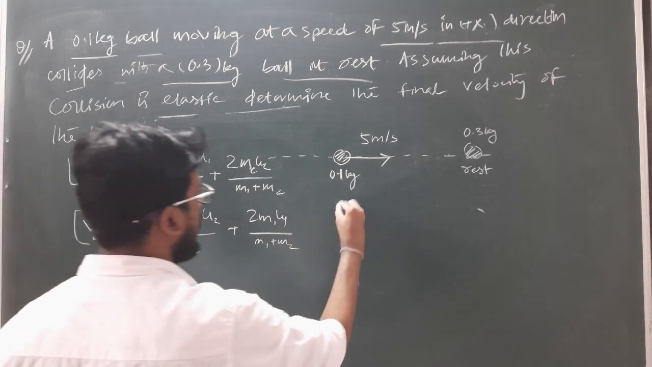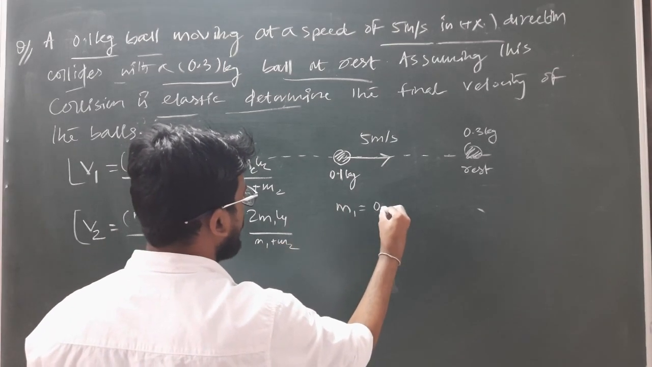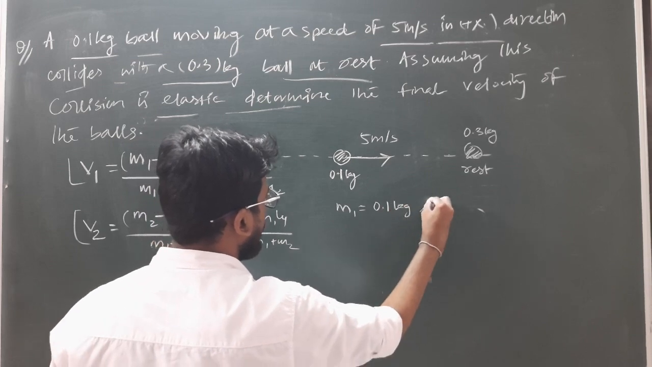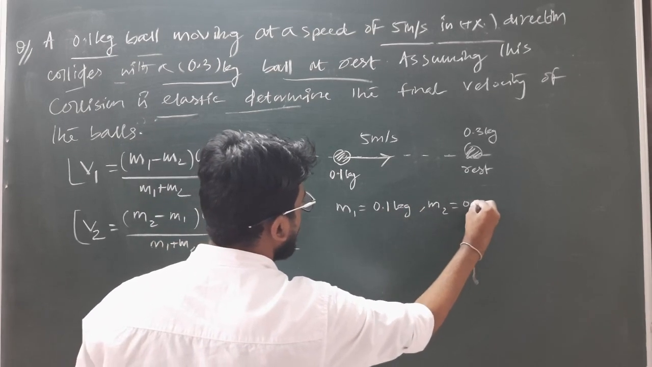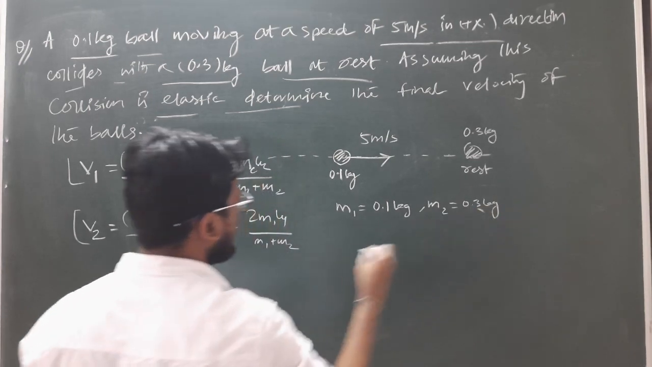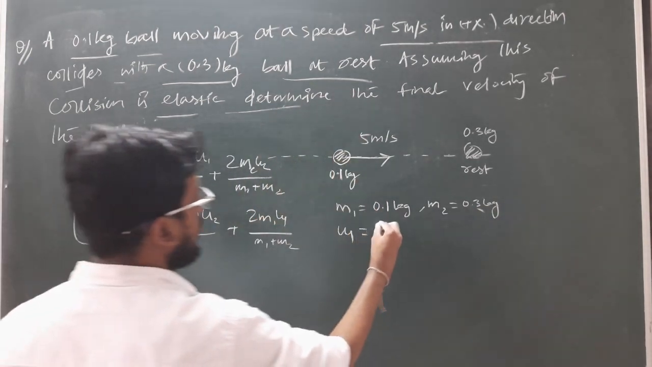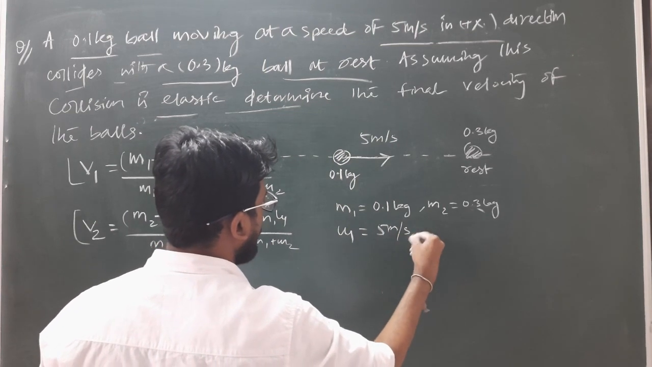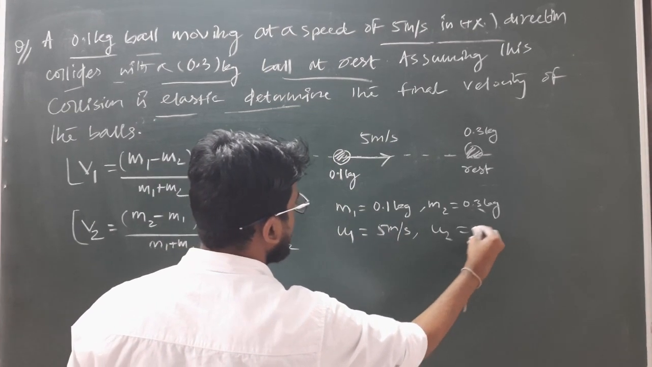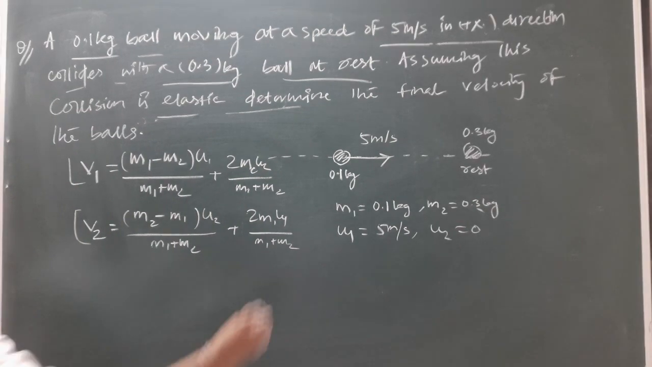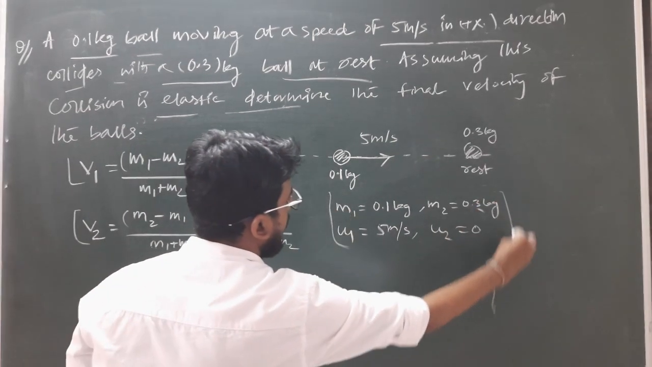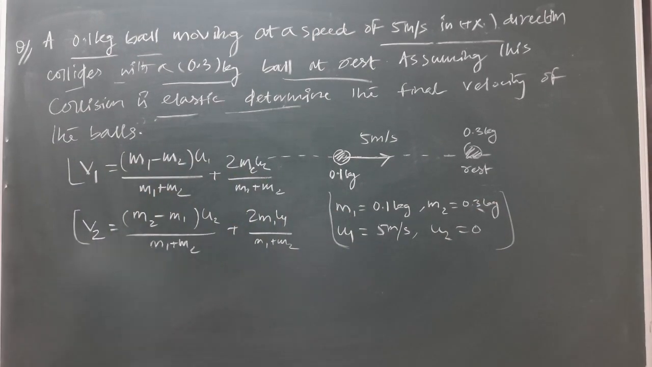This is the expression for final velocity of body 1 and body 2, and according to the question, what is the value of m1? m1 equal to 0.1 kg. What is the value of m2? m2 equal to 0.3 kg. And similarly, what is the value of initial velocity of body 1? It is 5 meter per second, and for block 2, which is at rest, that is 0. So putting the value of m1, m2, u1 and u2 in this formula, we will get the final velocity.